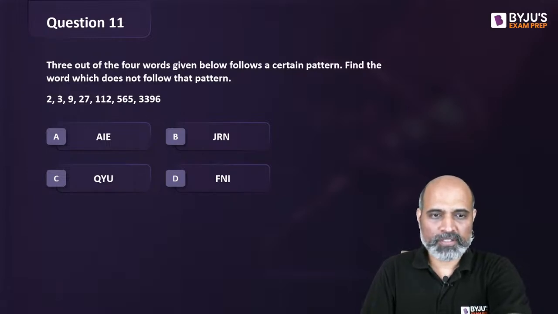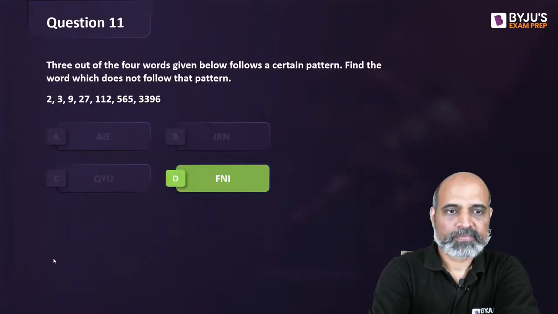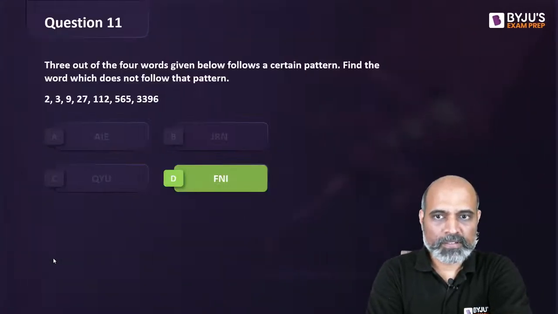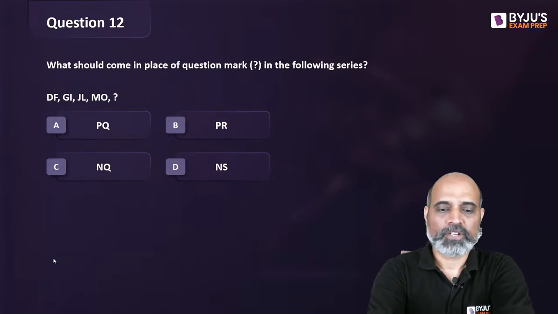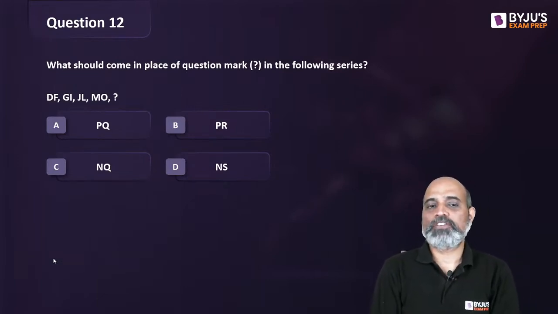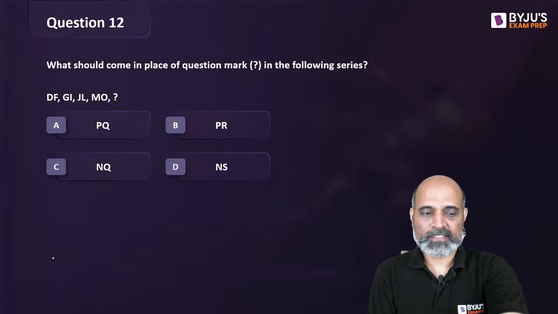Okay, hold on. यहाँ पे options में गड़बड़ी है. Option गड़बड़ी है. Try this one. Sorry. Yeah, try this one. What should come in place of question mark in the following series? DF, GI, JL, MO. So you have to complete this series.